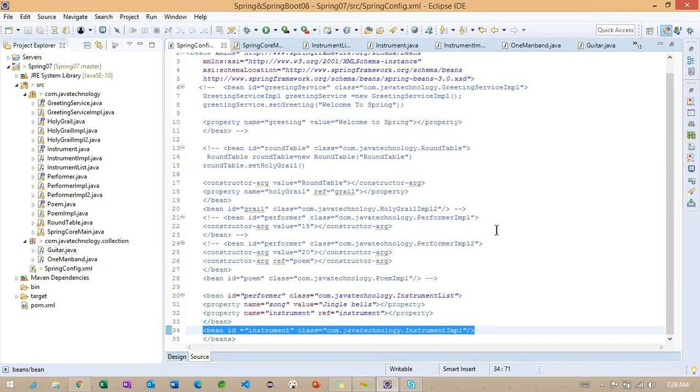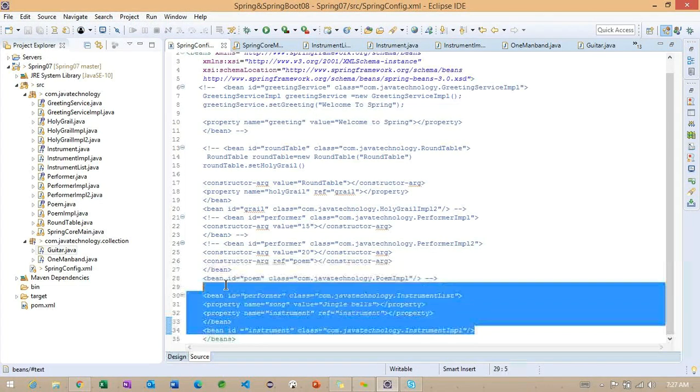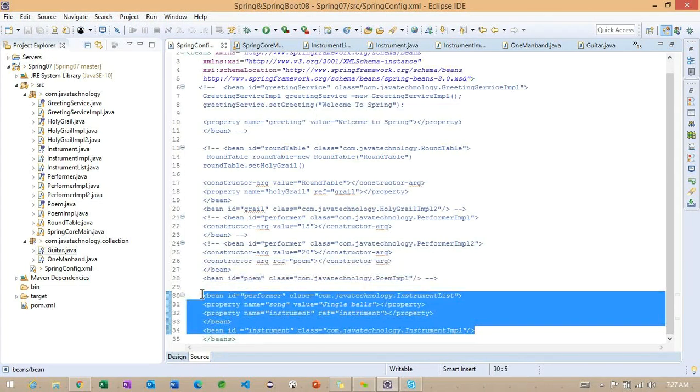So we need to go back to the config file. Now I will comment out the same example.